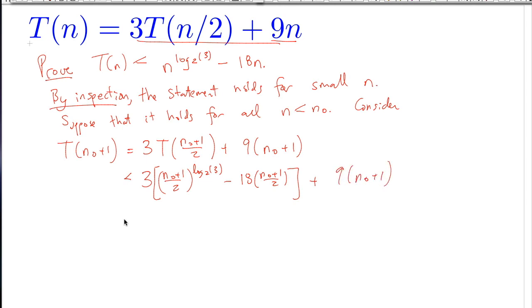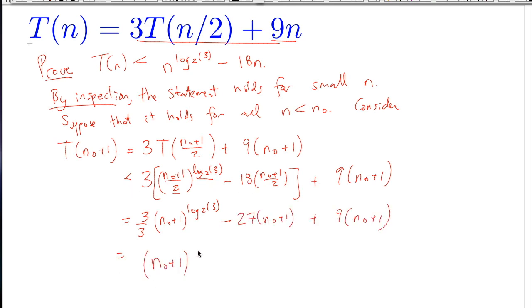Now we're just going to simplify this. 2 to the log base 2 of 3 is 3. So this is just going to be 3 over 3 times (n0 plus 1) to the log base 2 of 3 minus, and now I'm going to multiply this out, (n0 plus 1) to the log base 2 of 3 minus 18 times (n0 plus 1).